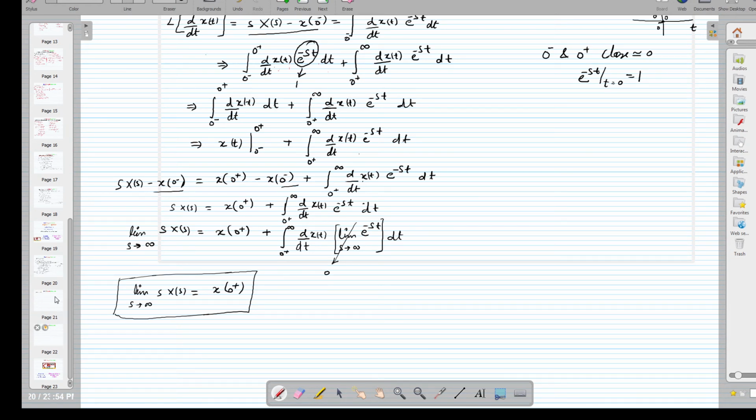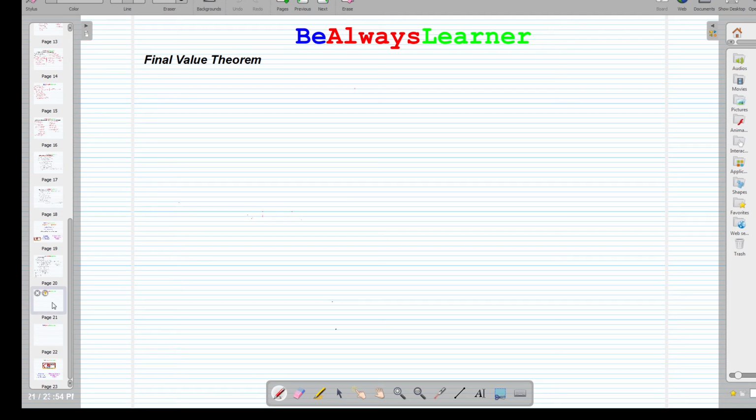Another theorem we are going to do is the final value theorem. For the final value theorem, it is defined like this: if the Laplace transform of x(t) is equal to X(s), then x(infinity) is equal to the limit as s tends to 0 of sX(s).